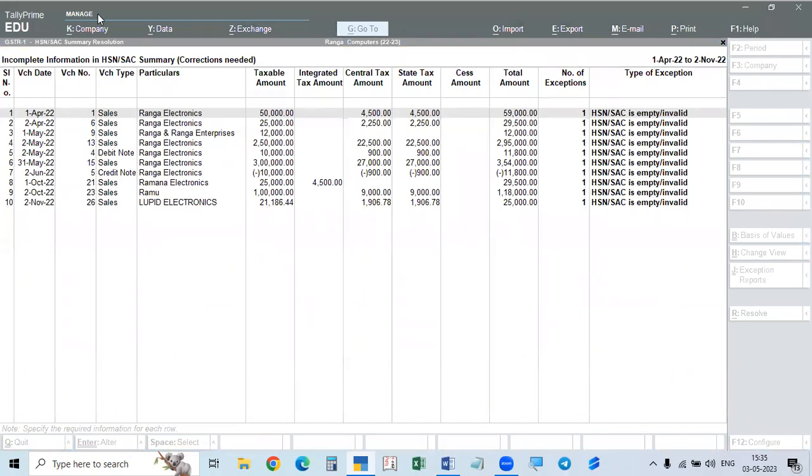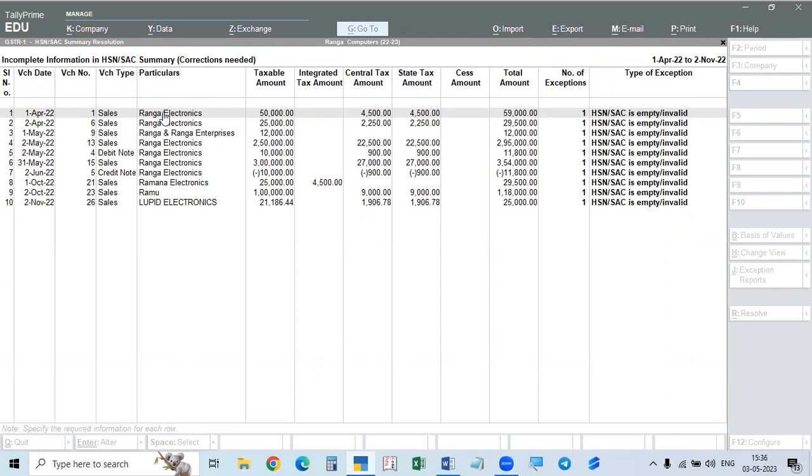In this case, see here, incomplete information in HSN summary, HSN and SAC summary. So in this case, all these HSN or SAC is empty or invalid. It is not mentioned, or if it is mentioned, it is invalid. So we'll take up one by one.